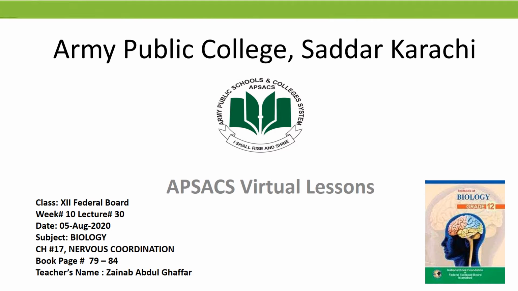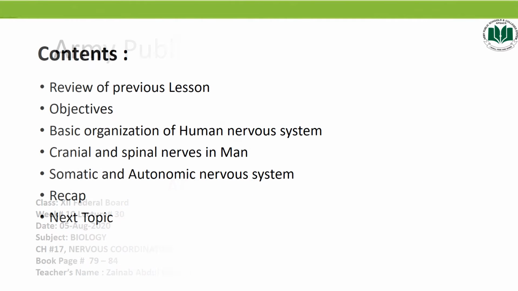This is your lecture number 30 of week 10 from chapter Nervous Coordination. This topic will be followed from page number 79 to 84. So the contents are review of previous lesson, objectives, basic organization of human nervous system, cranial and spinal nerves in men, somatic and autonomic nervous system, recap, and next topic.